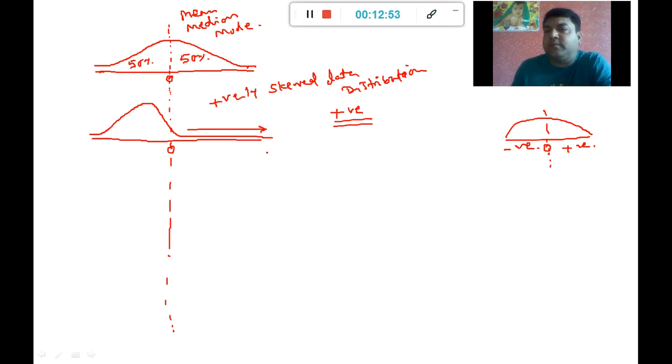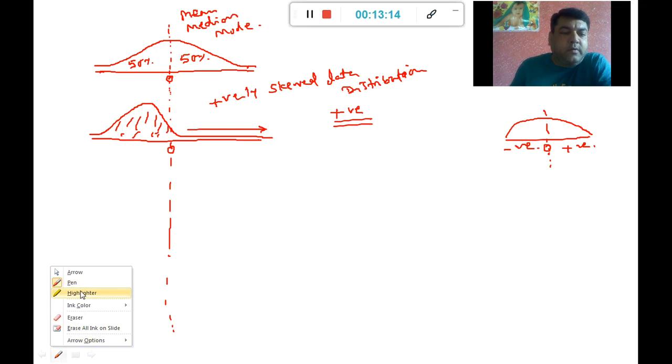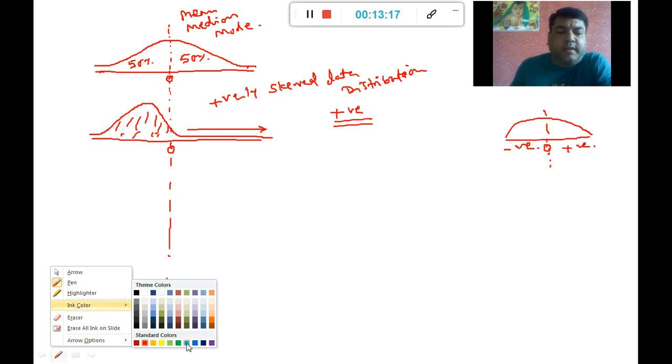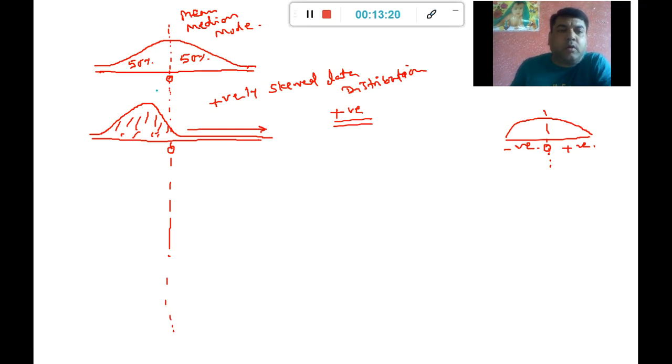So the positive values will be on this side. The other meaning of this is that the mean of my data, because the data tail is towards this side, will be attracted towards this side. So for any such distribution, my mean is always going to be on this side of the data distribution. So this is going to be my mean.